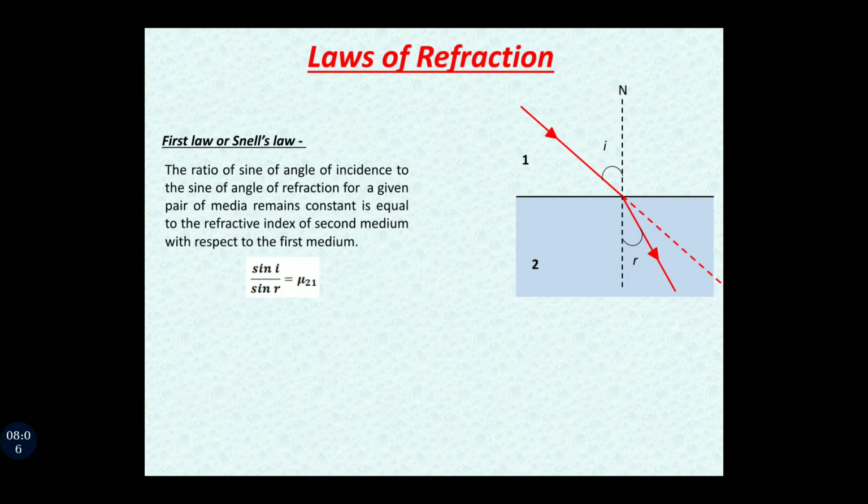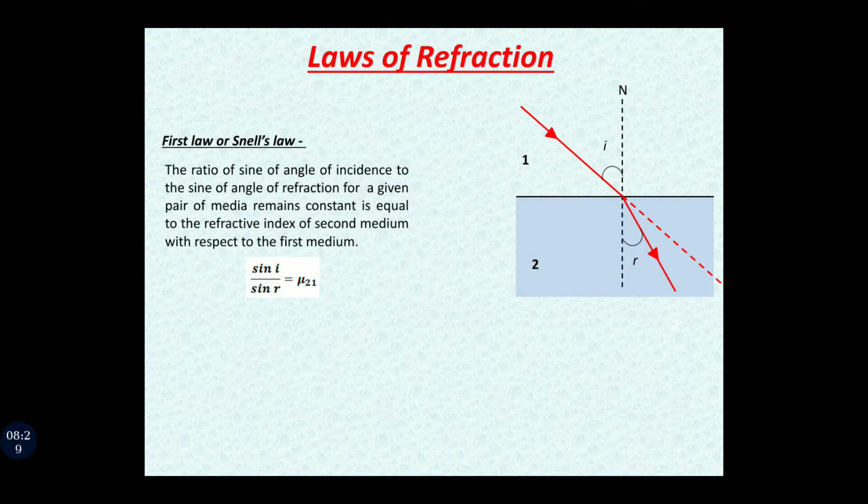Now here I want to clarify one thing, and that is how that medium 1 and medium 2 is defined. It is not always that medium 1 is on the above side and medium 2 is on the below side. Sometimes it is reversed. So how are you going to define medium 1 and medium 2?